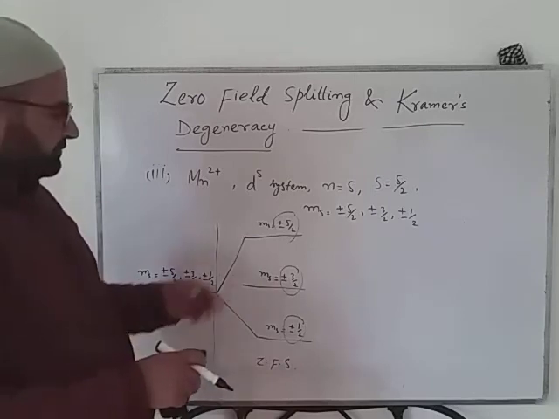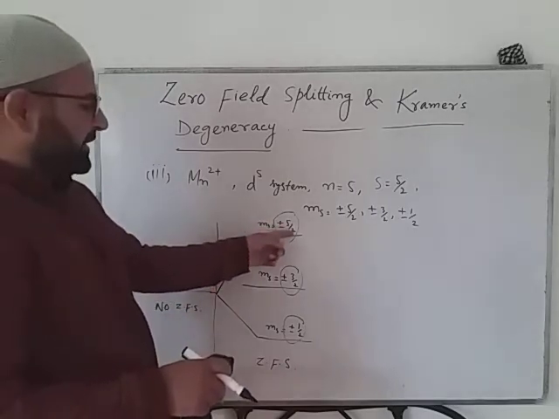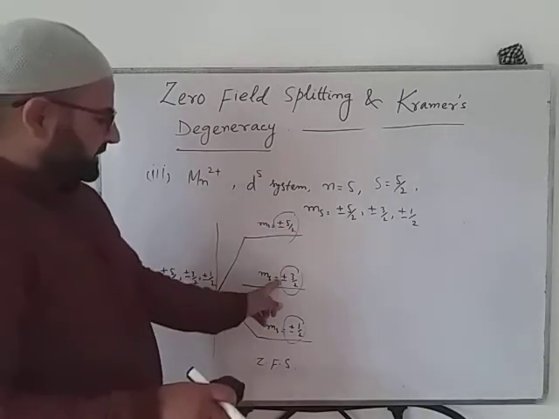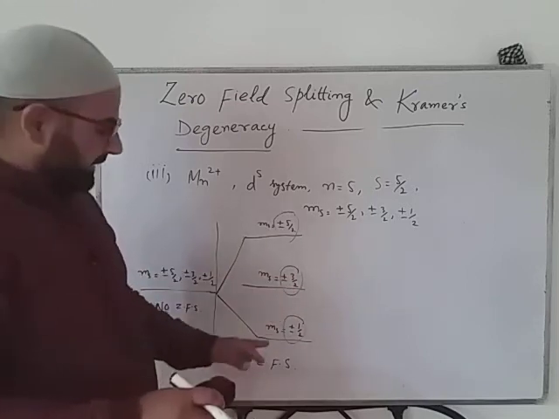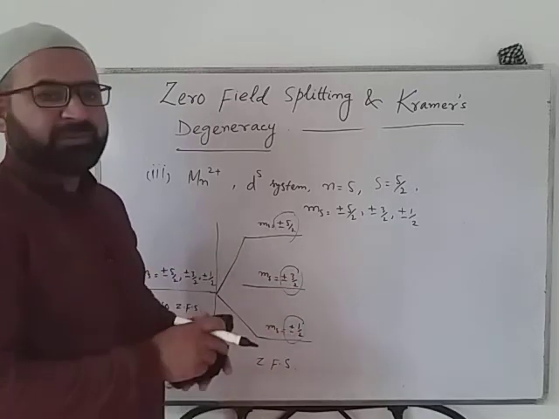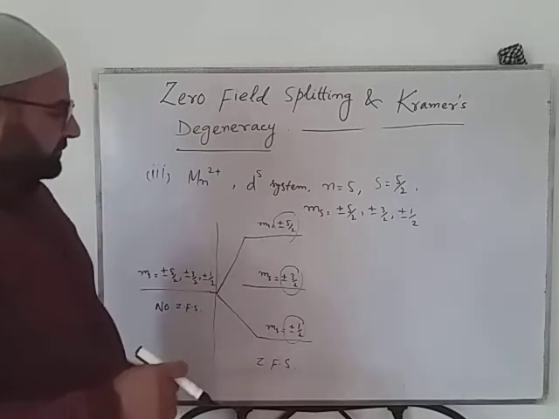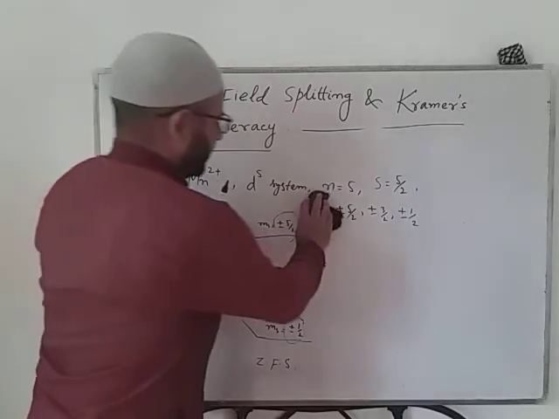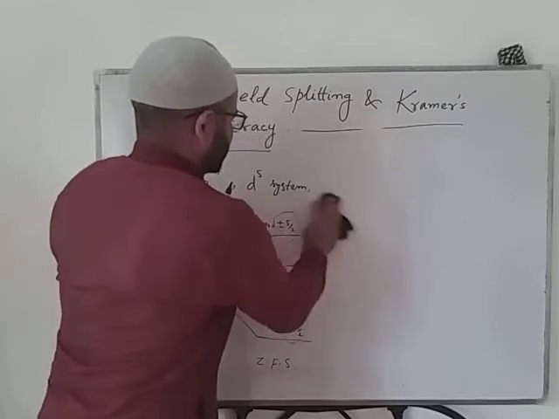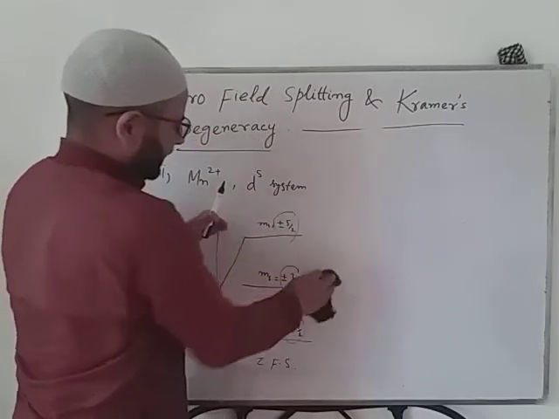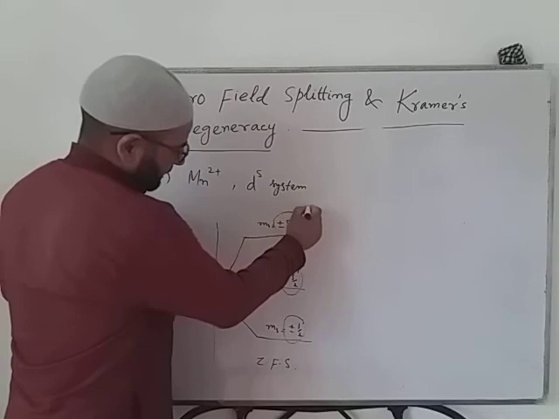Plus 5 by 2 and minus 5 by 2, they are degenerate. Plus 3 by 2 and minus 3 by 2, they are also degenerate. Plus 1 by 2 and minus 1 by 2, they are degenerate. So we got 3 doublets, pairs of these degenerate spin states, here. Now what will happen?